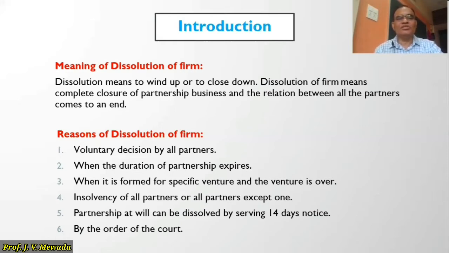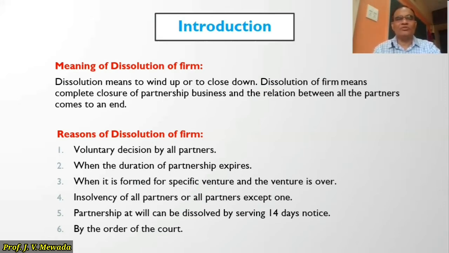Second reason is when the duration of partnership expires. Now we have two types of partnership. One is a general partnership and second is a specific partnership. In specific partnership, the period is fixed. Suppose they have formed this partnership for 5 years. Once that particular duration is over, then the partners are going to close the business. So when the duration of the partnership expires, the business comes to an end and we have to settle the accounts.